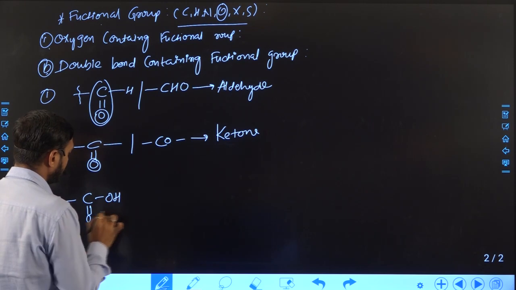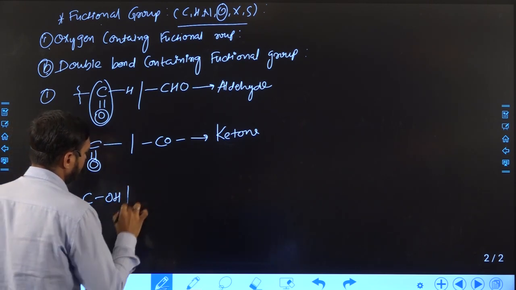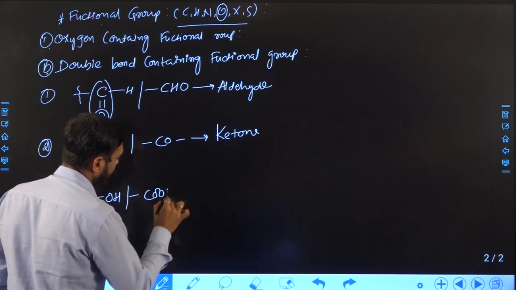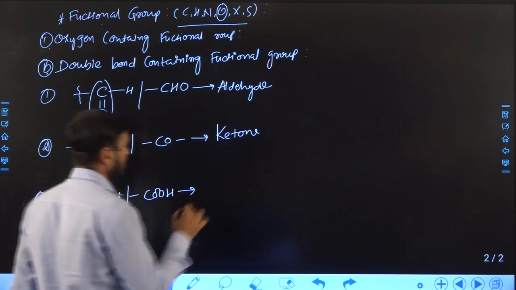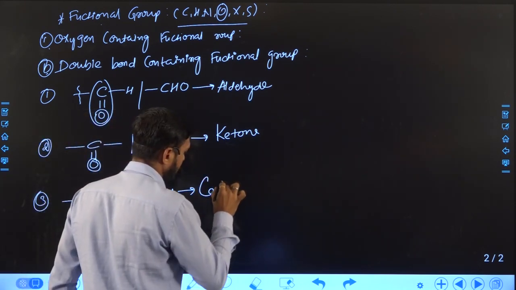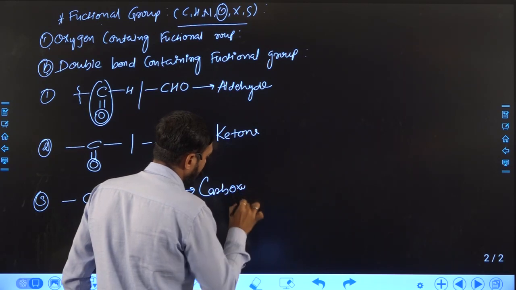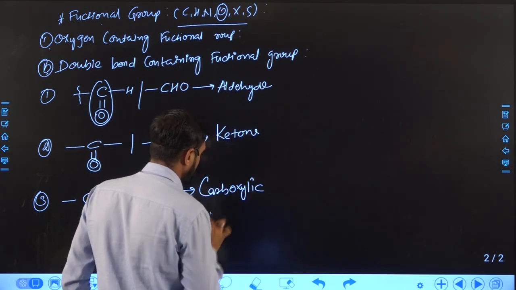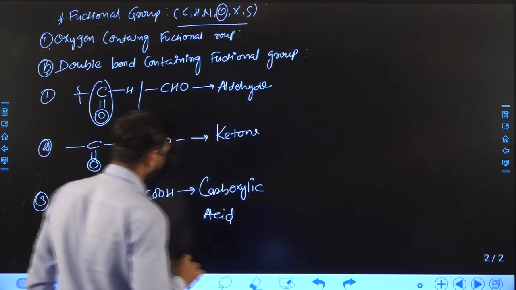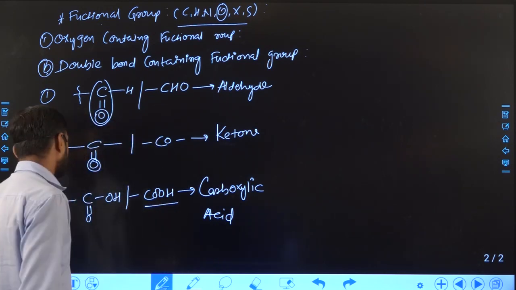Suppose we attach C double bond O with OH, it is nothing but COOH, and the COOH functional group is known as carboxylic acid. Right, it is nothing but COOH.